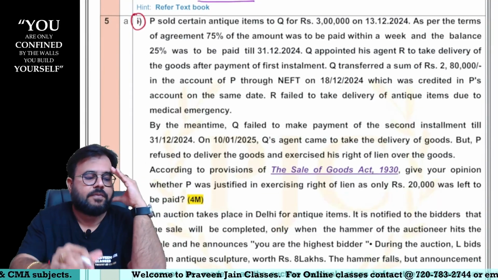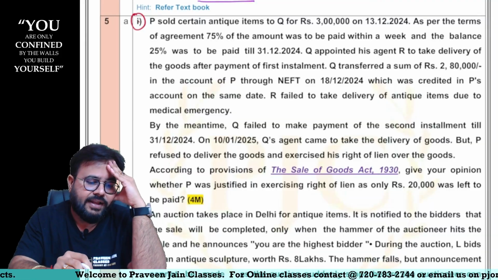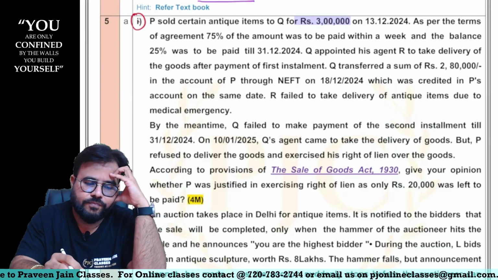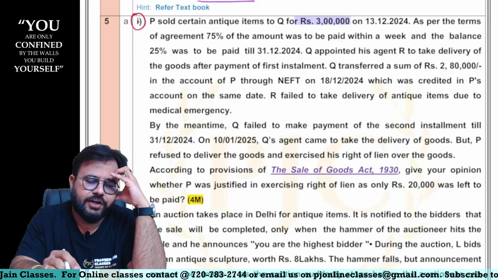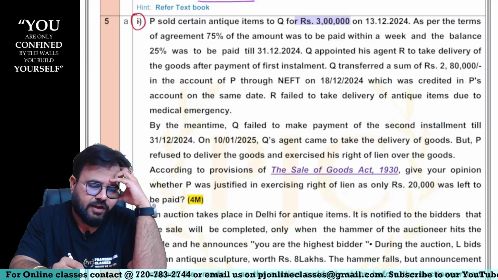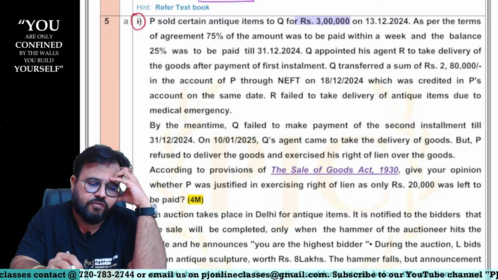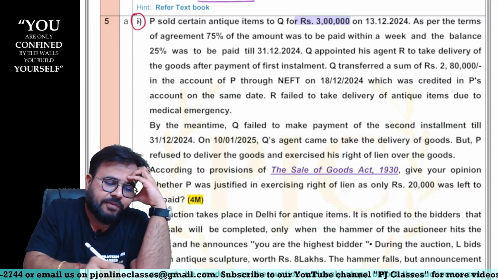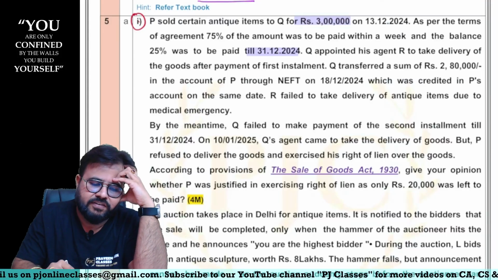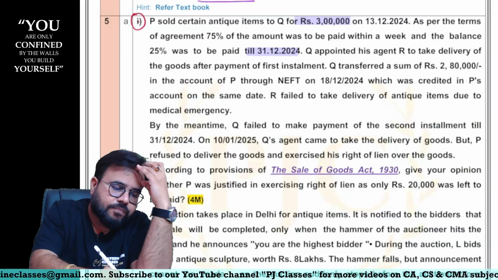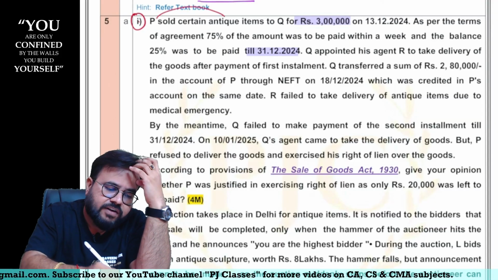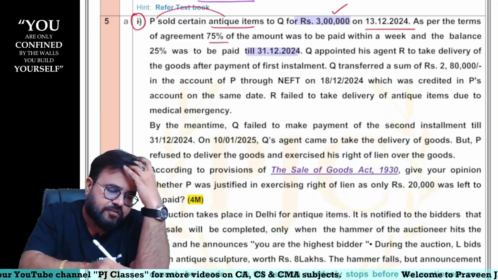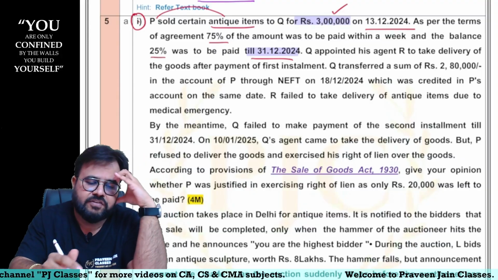First question: P sold certain antique items to Q for 3 lakh rupees on 13/12/2024. As per the terms of agreement, 75% of the amount was to be paid within a week and the balance 25% was to be paid by 31st December. So P has sold the items for 3 lakhs on 13/12, 75% is paid, and 25% will be paid by 31st December.